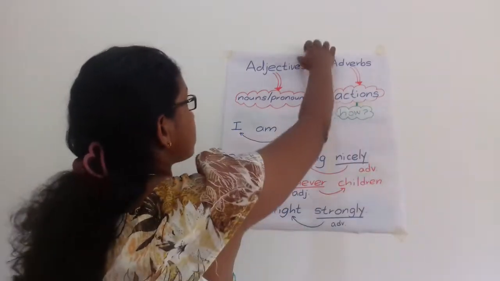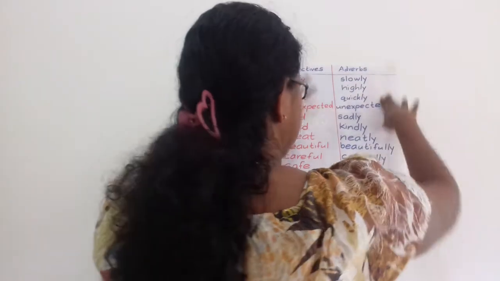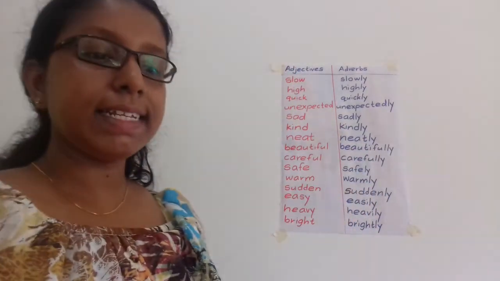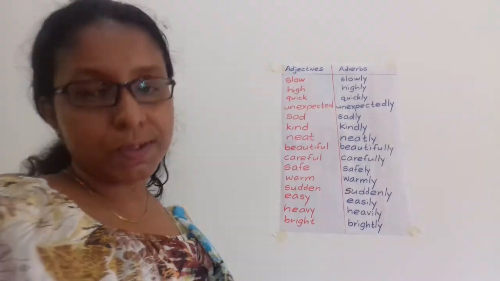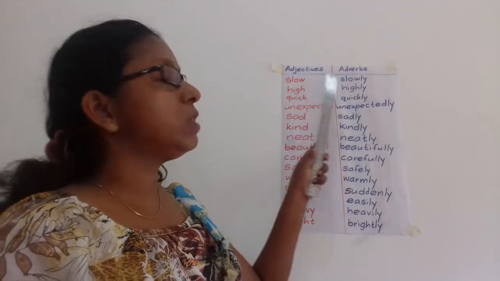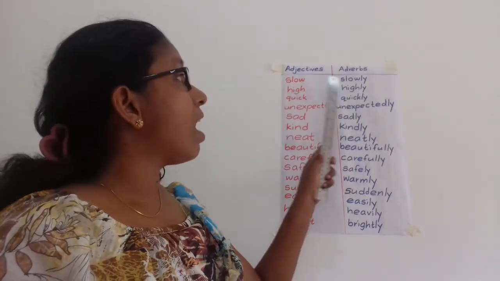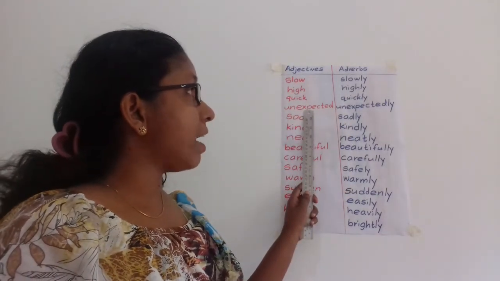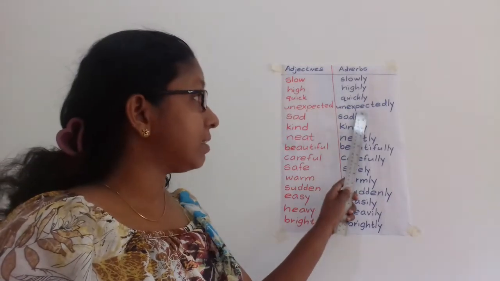Next, I have some collection of adjectives and adverbs for you. Let's have a look at that. Since this is a grade 7 lesson, I am going to give you some Sinhala meanings also. Here: slow, slowly; high, highly; quick, quickly; unexpected, unexpectedly.